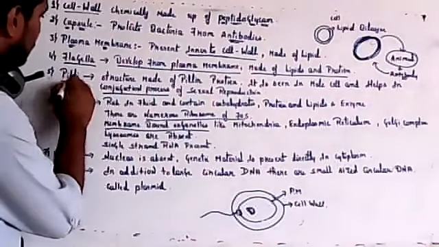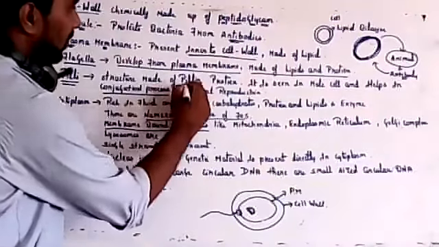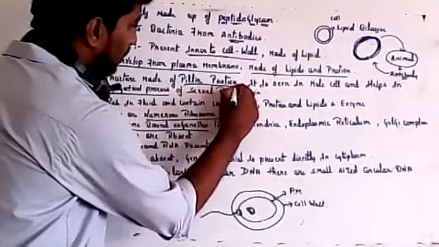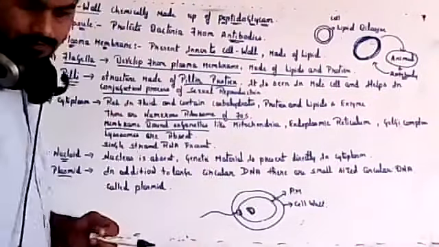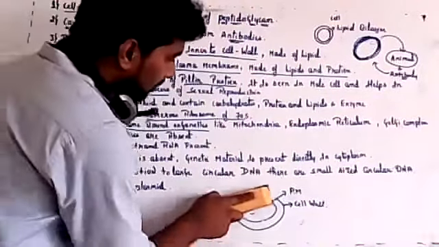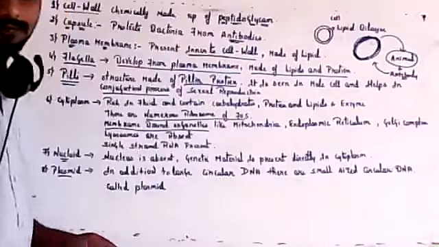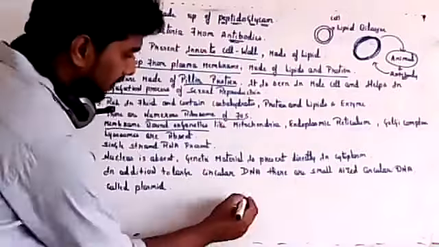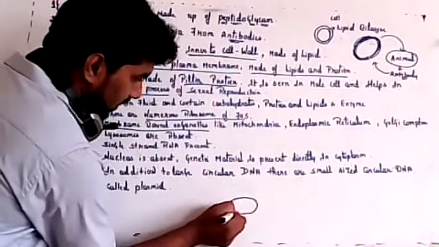Next is pili, a structure made up of pilin protein. This pili is present on top of male bacteria. There are two categories, male and female. The male bacteria will develop a sexual structure which is called sex pili.